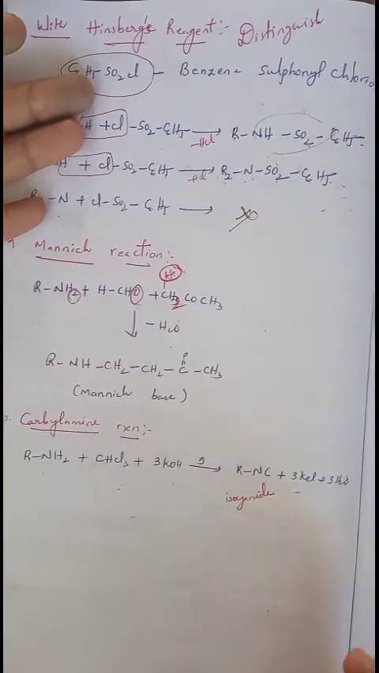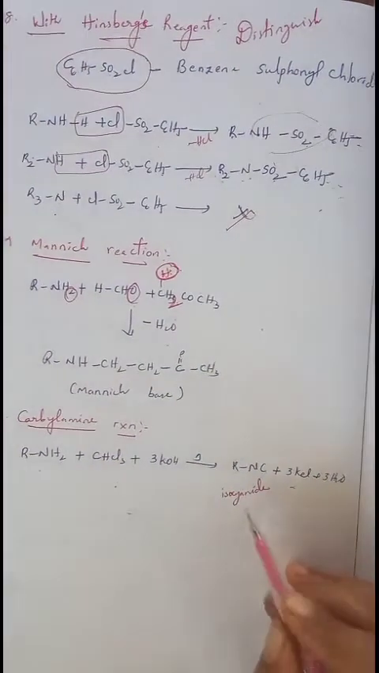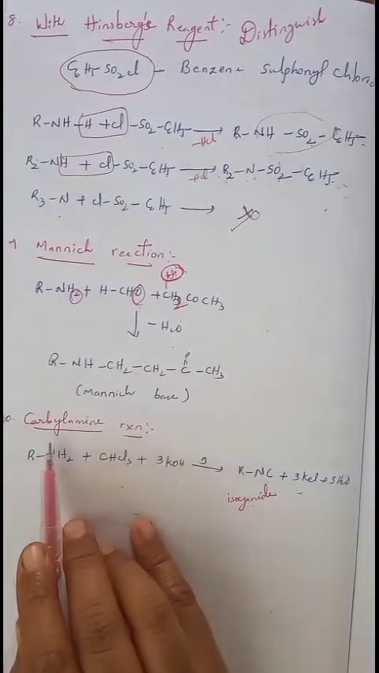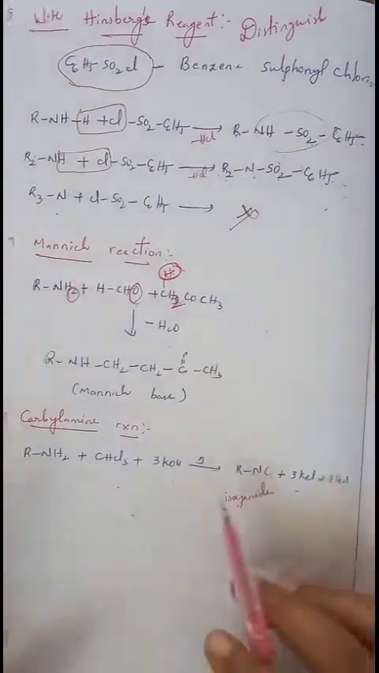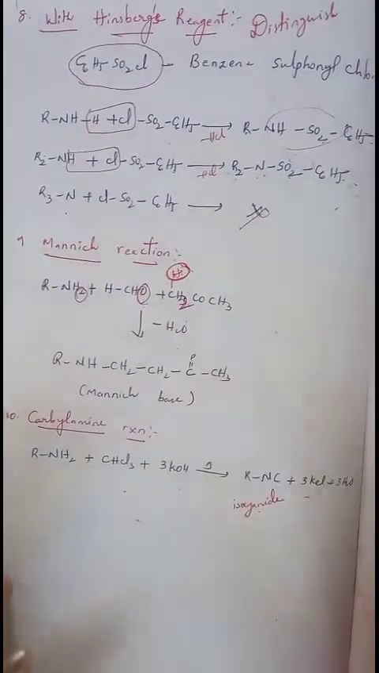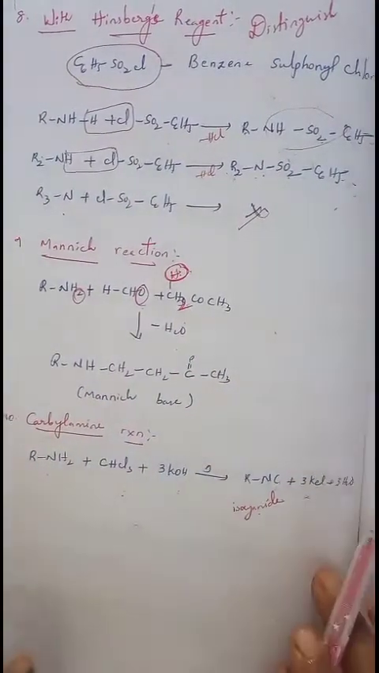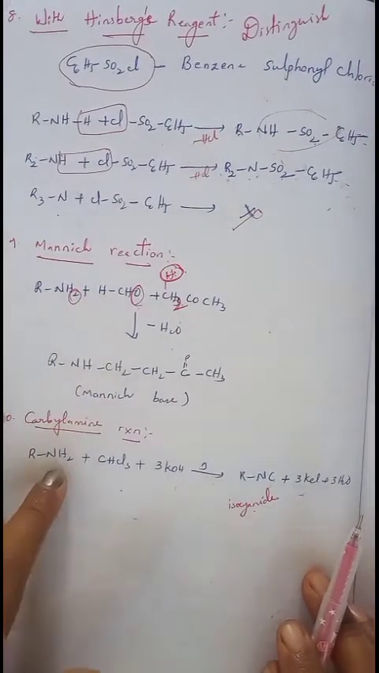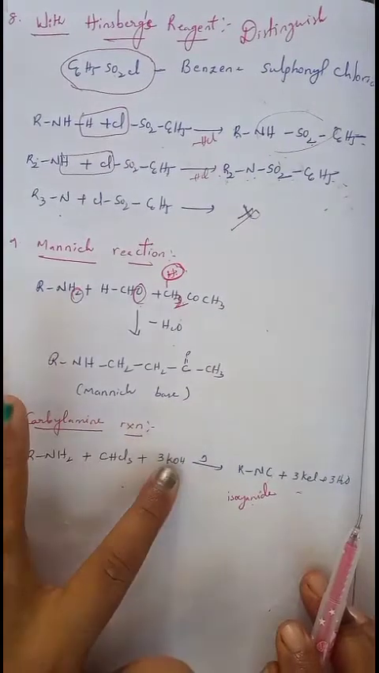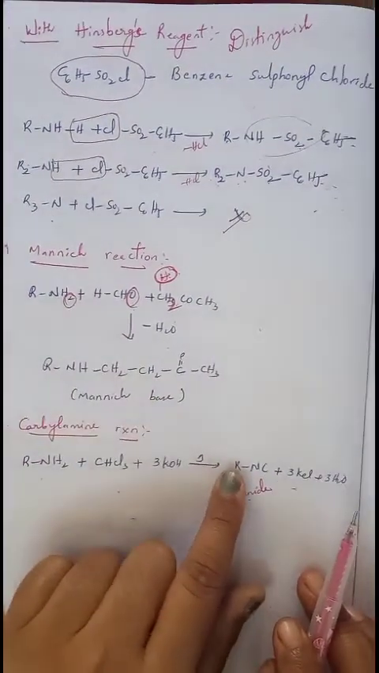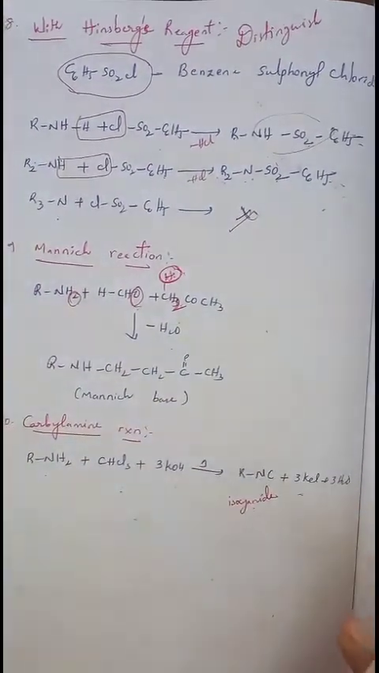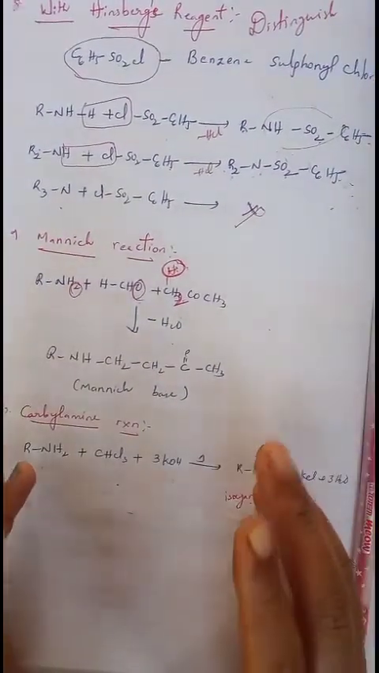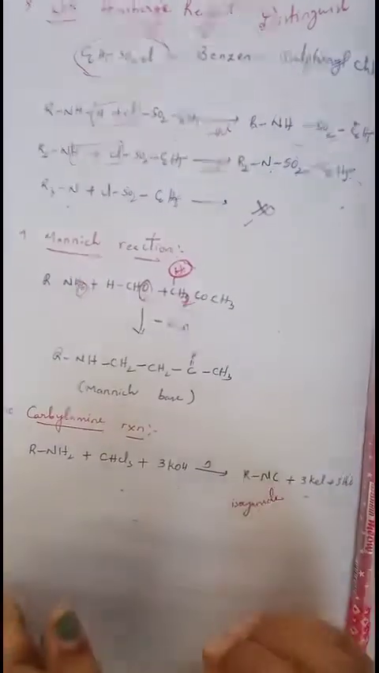Bad smelling isocyanides are obtained by releasing KCl and H2O, and that reaction is called the carbylamine reaction. This isocyanide is also known as carbylamine. So in this reaction, finally carbylamine is formed as the final product, so we call it the carbylamine reaction. When primary amine reacts with chloroform in KOH on heating, it converts into carbylamine, which is also known as isocyanide. So this is about a few important physical, chemical and preparation methods of aliphatic amines.